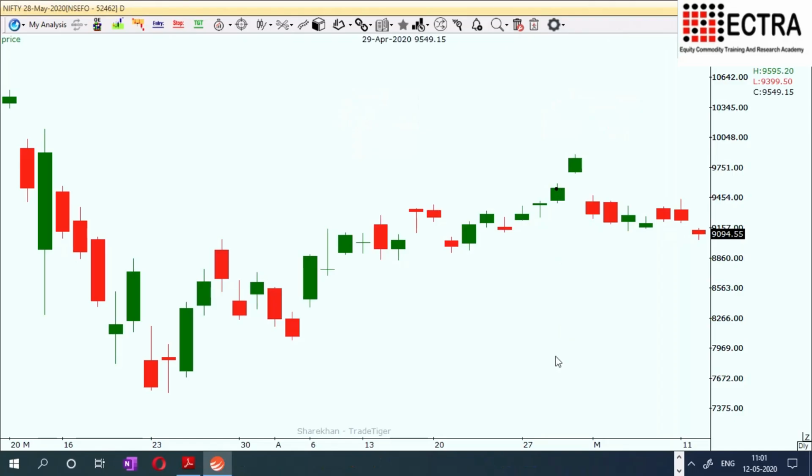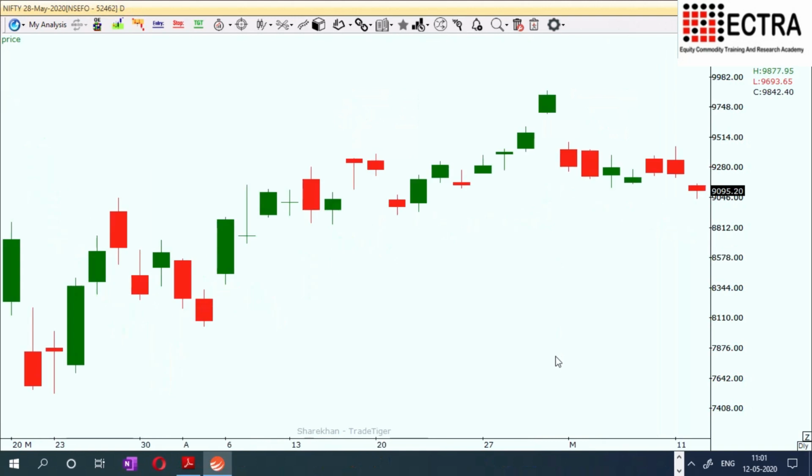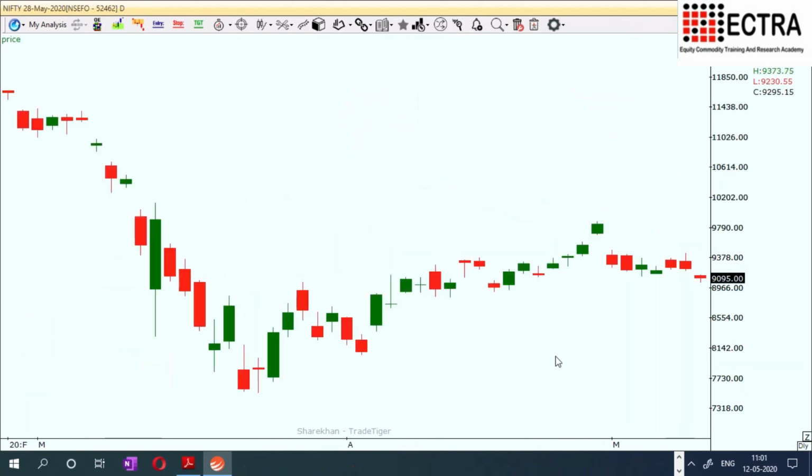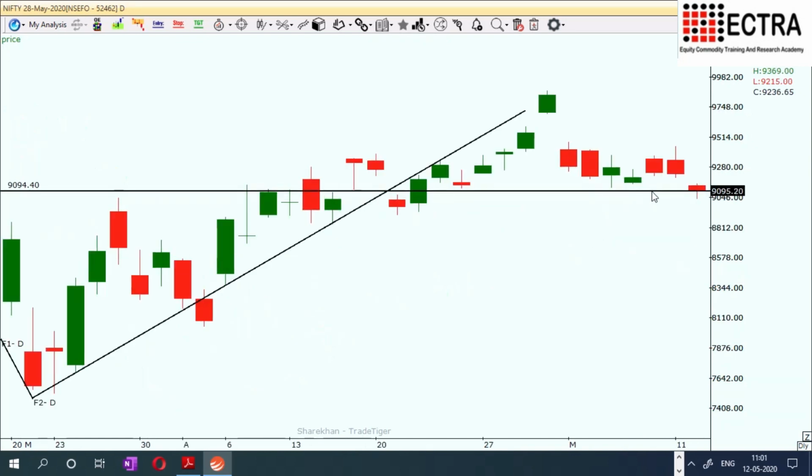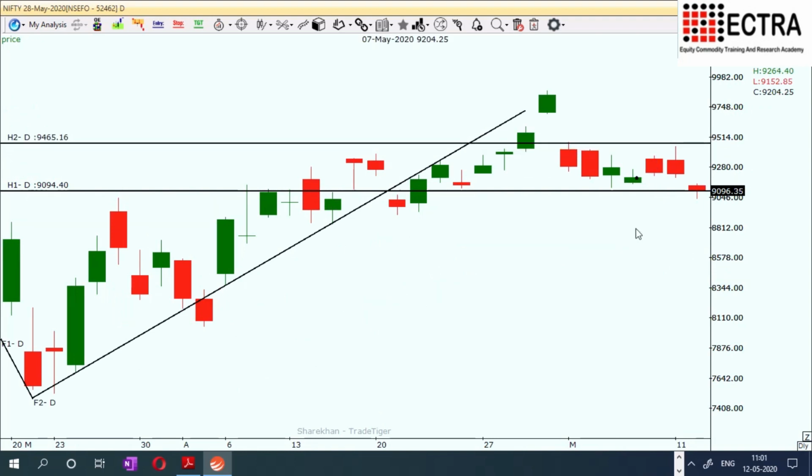Now we are watching the futures Nifty chart. In this chart, when you observe, this is the daily chart. After the big fall, we found the market is moving in a narrow zone. After this big fall, there is a pullback rally. After this pullback rally, I explained to you yesterday also, it is moving in a narrow zone. In this narrow zone, the upper level what we are observing is